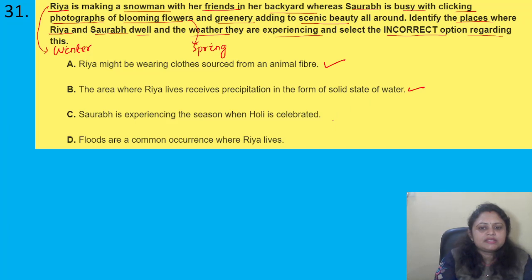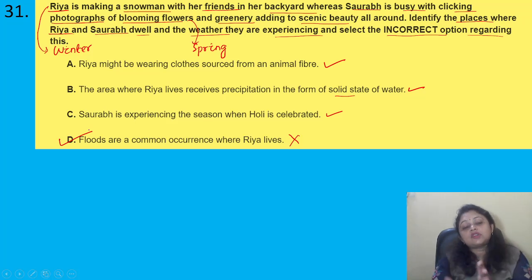Snowfall is there, so that is the solid state of water. Then C, Saurabh is experiencing the season when Holi is celebrated. Yes, Holi is celebrated in that spring season. Okay, so this one is correct. D, floods are common occurrence where Ria lives. This one is not correct because here snowfall is there, so flood is not the reason here. Means flood does not occur here. So D is the correct answer.